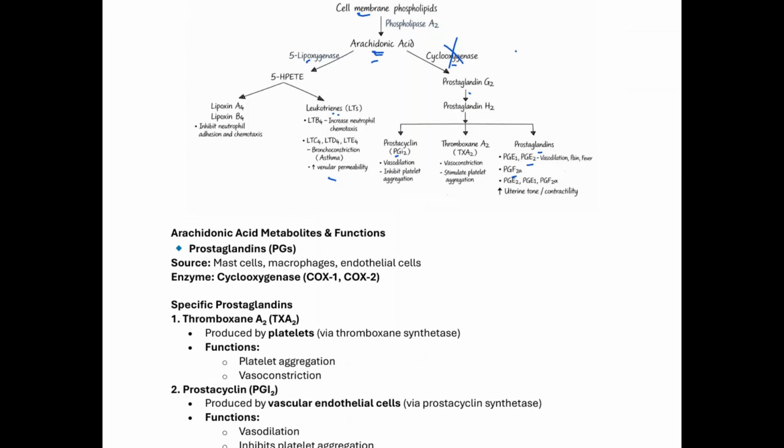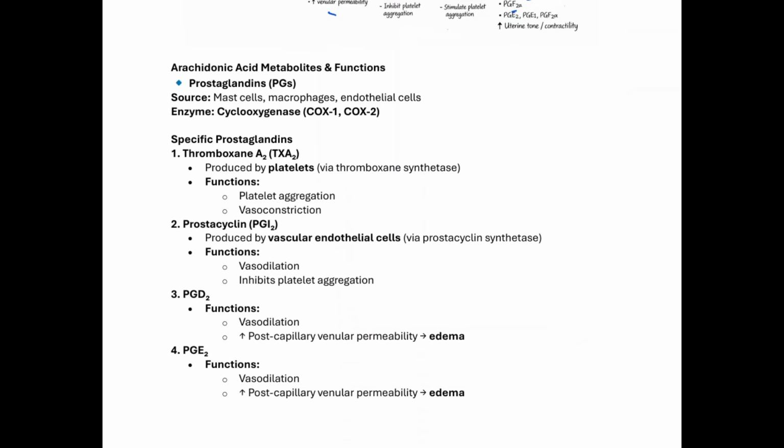So now let's talk about these arachidonic acid metabolites and their function. Like we mentioned, these prostaglandins are released from the phospholipid of those cells. So what are those cells? Cells like mast cells, macrophages, endothelial cells. And the enzyme there is going to be cyclooxygenase, and we have two types of them, COX-1 and COX-2. So for specific prostaglandins, we have thromboxane A2, which is produced by the platelets with the help of thromboxane synthase. And like we mentioned earlier, its function is to cause platelet aggregation and vasoconstriction.